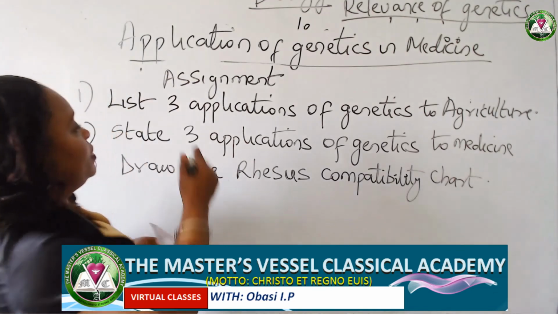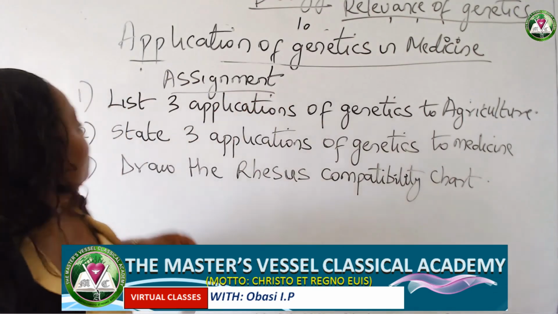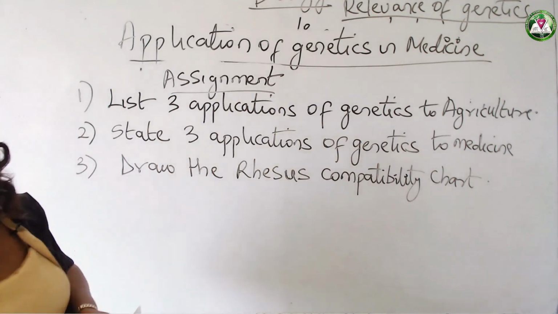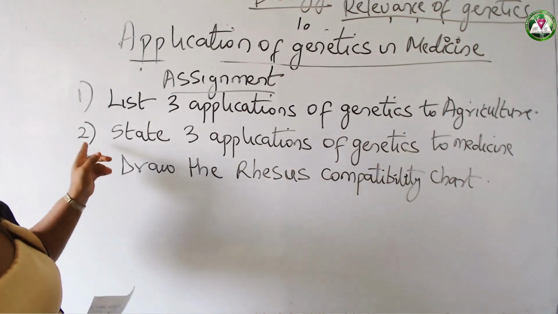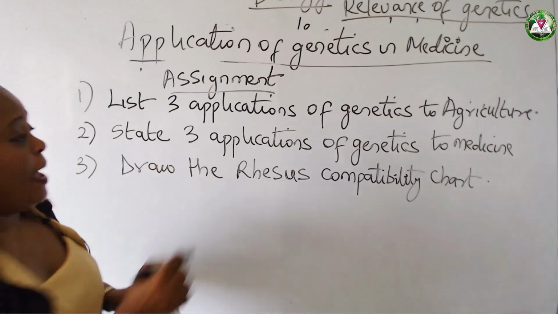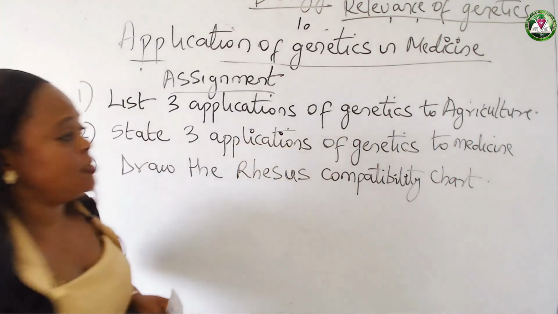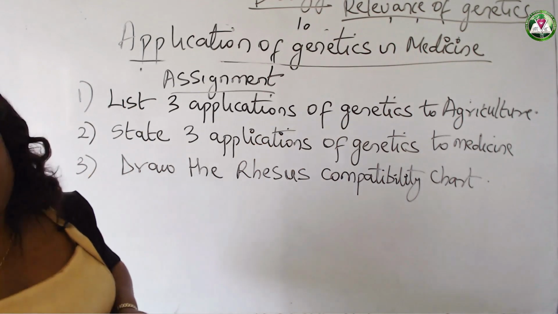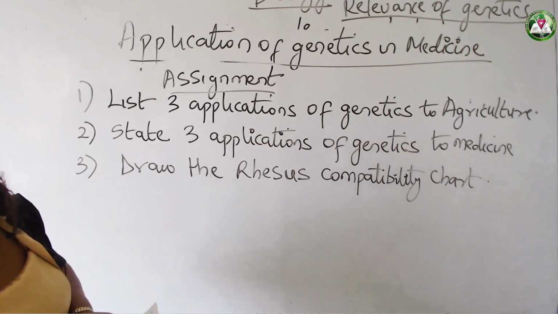Okay, these are the assignments. Number one, list three applications of genetics to agriculture. Number two, list three applications of genetics to medicine. And number three, draw the rhesus compatibility chart.